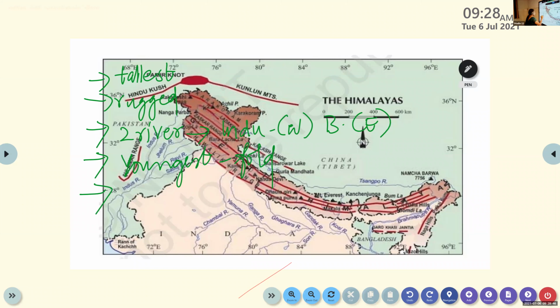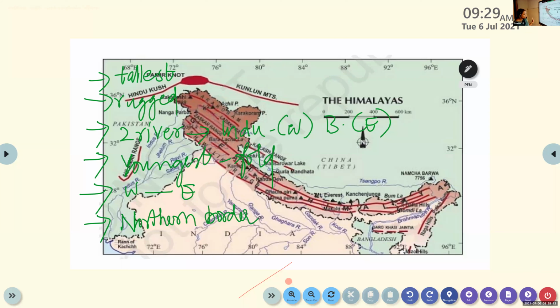Yes, it is stretching from west to east direction. Okay, then Catherine? It is located in the northern boundary of India. Okay, the northern border of India.